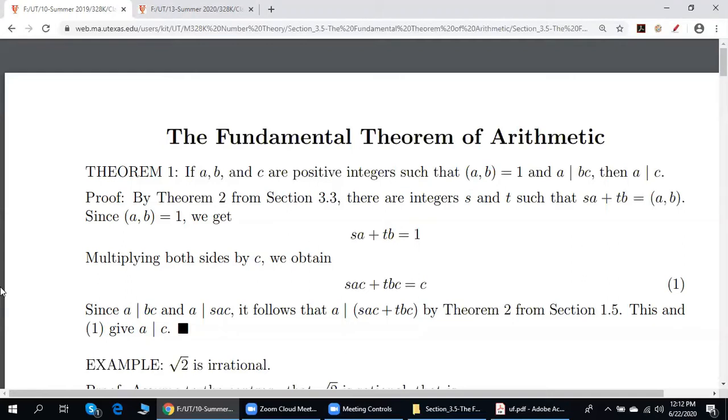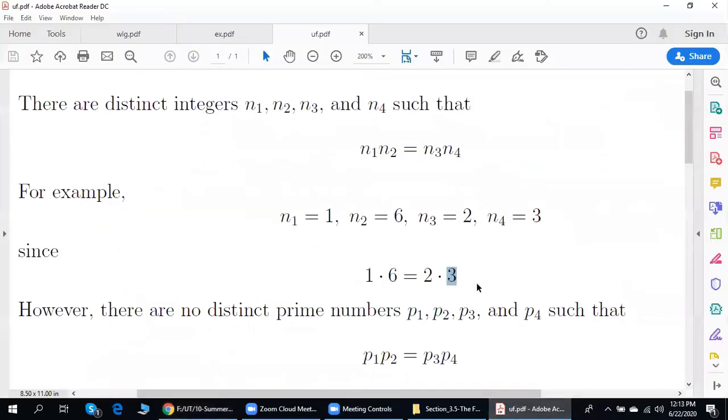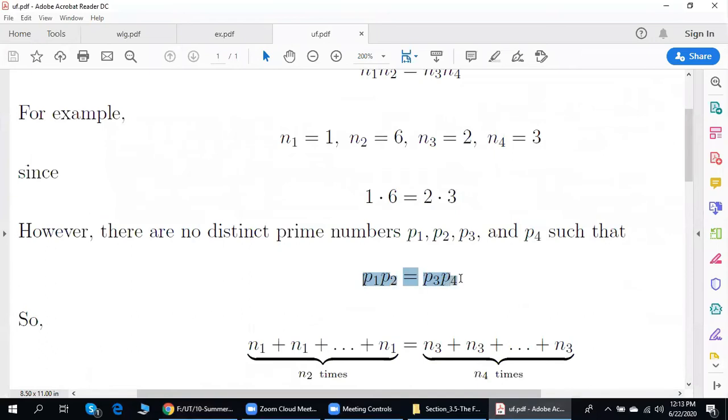Could you clarify how this proves that a product of two primes cannot equal the product of two distinct primes? Very good question. Yes, we can use theorem 1 in order to show that this is impossible. Here is how. Note that if there are distinct prime numbers P1 and so on, P4, such that P1 P2 is equal to P3 P4, then P3 P4 is divisible by P1.